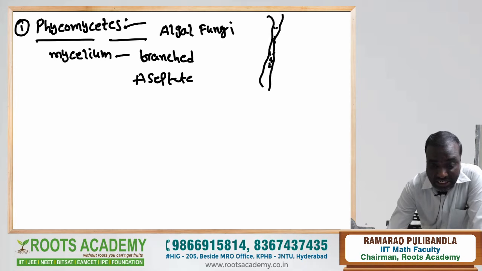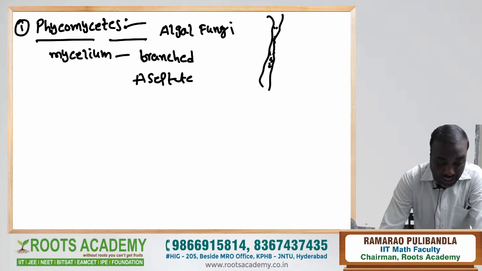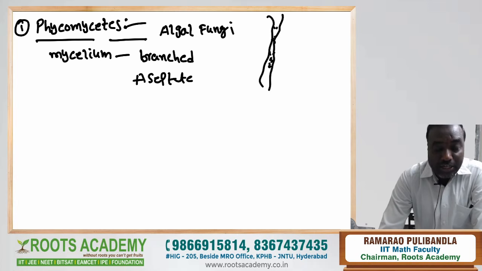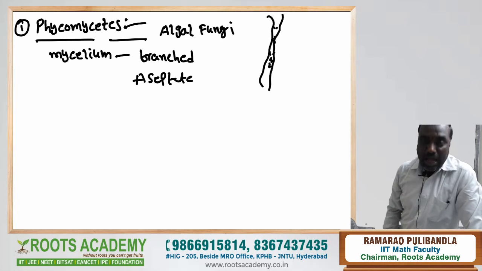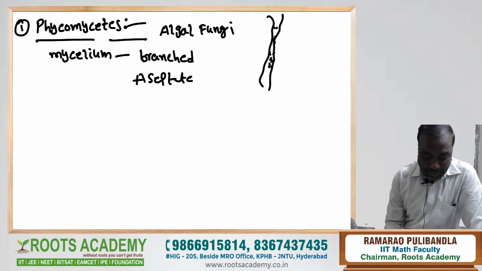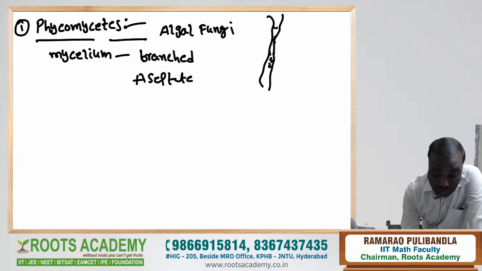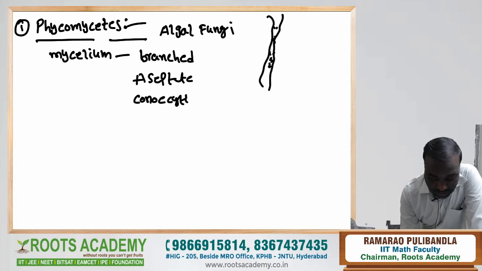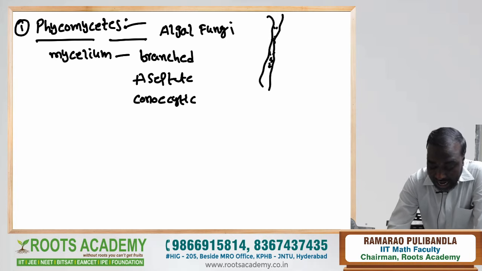Cenocytic condition. Here ceno means group, a group of nuclei. Many nuclei are present in only one mycelium, which is formed as a result of there being no cross wall in that hypha. The mycelium is branched and aseptate. That's why it is called cenocytic hyphae.